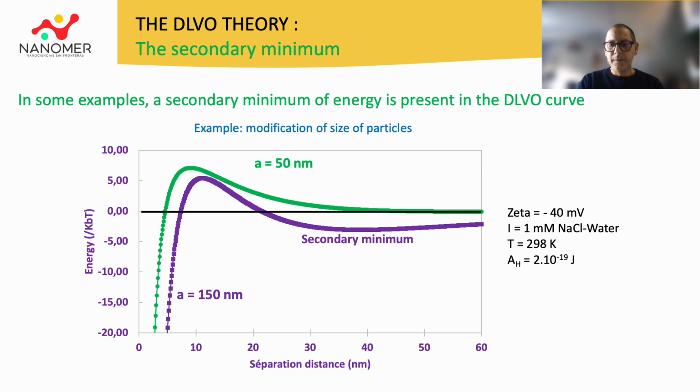For example, if you change the particle size for a system with constant zeta potential and ionic strength, you can observe the presence of a clearly marked secondary energy minimum in the DLVO curve for particles here with a radius of 150 nanometers.